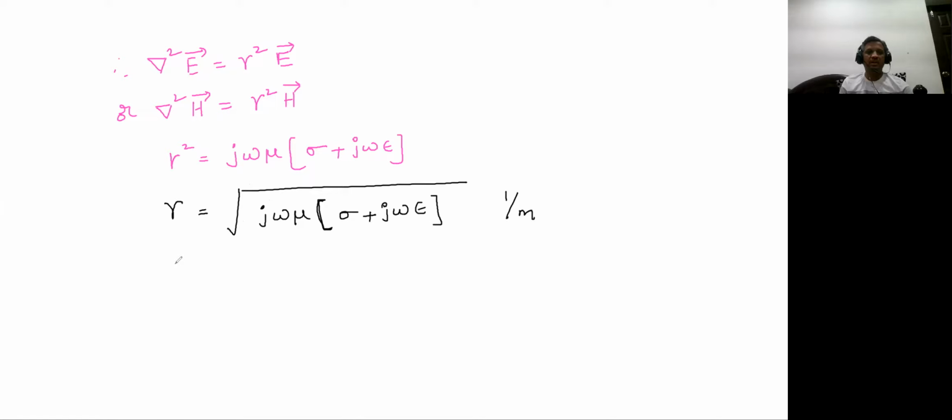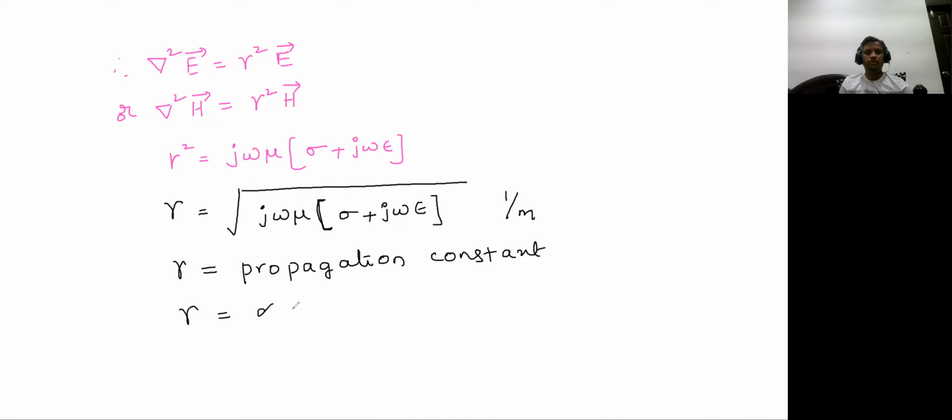But what is this gamma called here? Gamma is called the propagation constant. This gamma is always equal to alpha plus j beta.